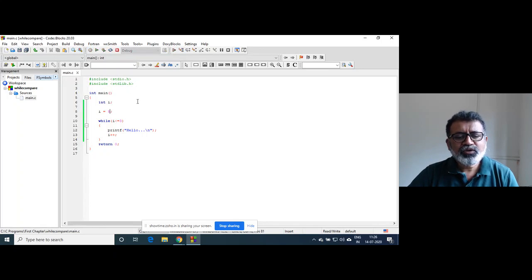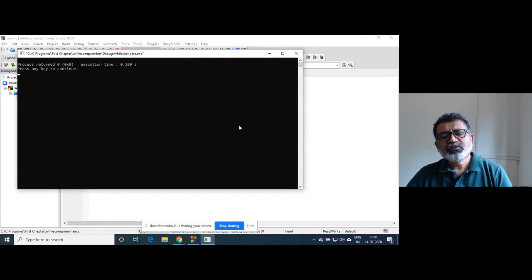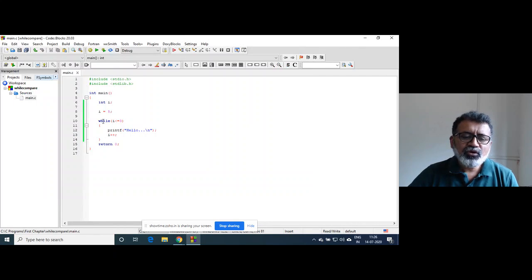So if I run this code, this program will be executed, but no output will be there. Why? Because the control doesn't go at all inside the while loop, because initial value of i is 5, and during the first pass the condition is failed. So there is no question of going inside, no incrementing i and this that. Nothing happens here.